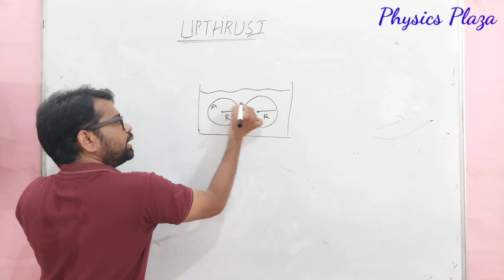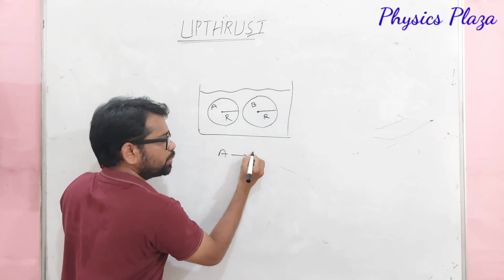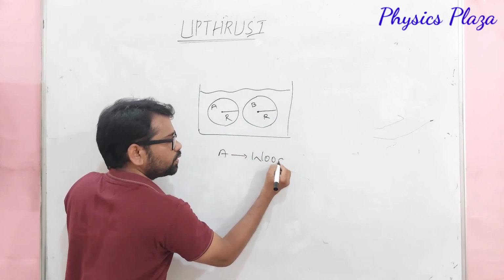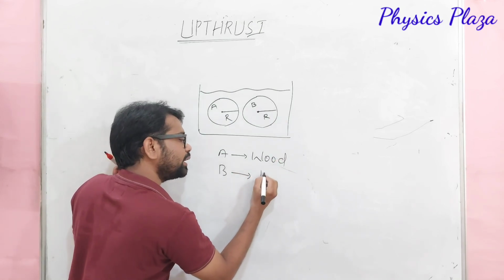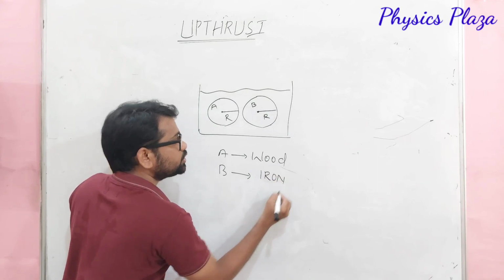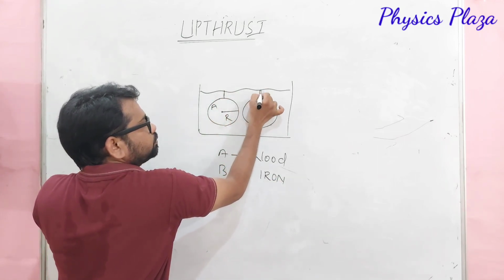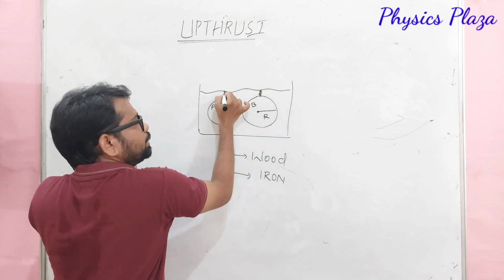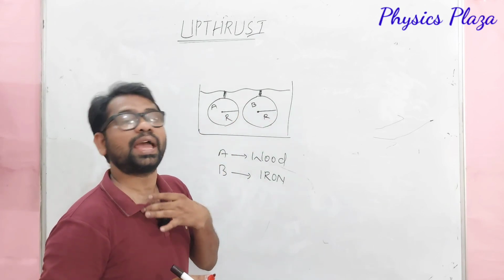It is solid A and solid B, but A is made of wood, whereas B is made of, let us say, iron. Both are immersed at the same depth. Children, try to understand.